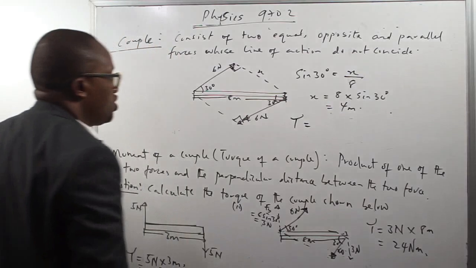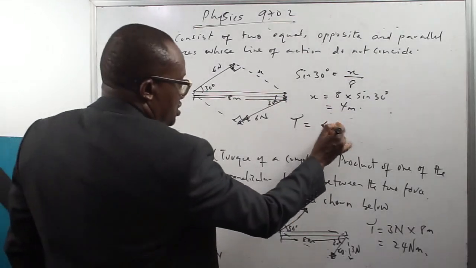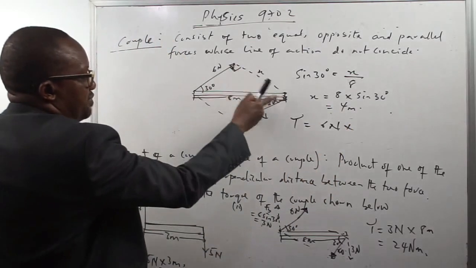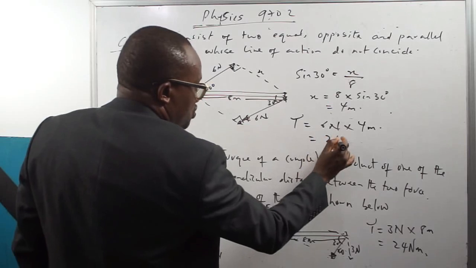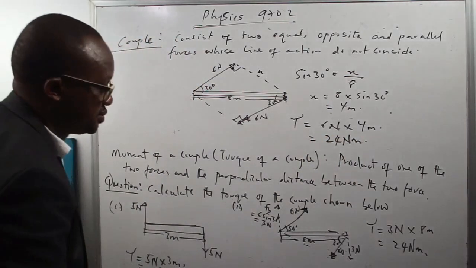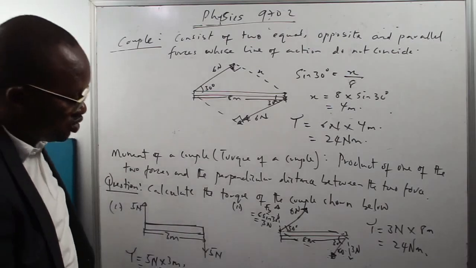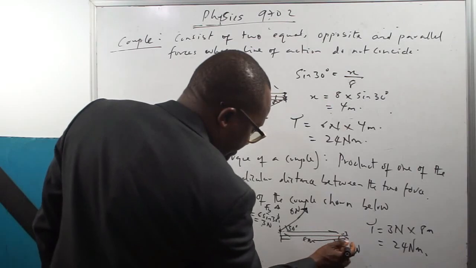So the torque becomes the product of one of the forces, 6 newtons, multiplied by the perpendicular distance between the two forces, which is 4 meters. So this will give you 24 newton meters. Okay? So you can as well do it like that.